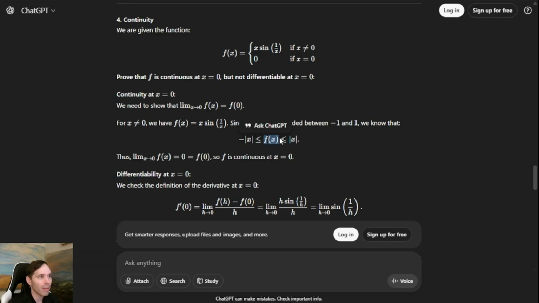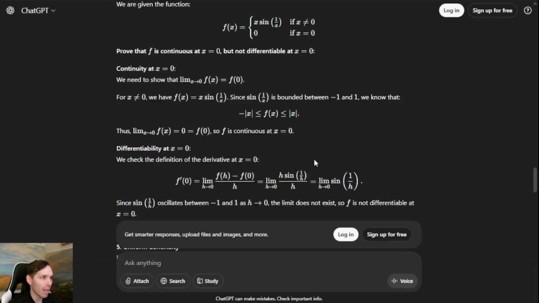Therefore, the limit as f of x goes to 0 is also 0. But it looks like they understand what they're doing, so I'm not going to take points off on that one. So this, I would say, was very well done, well reasoned, and they come up with a solid answer. So full marks for that.